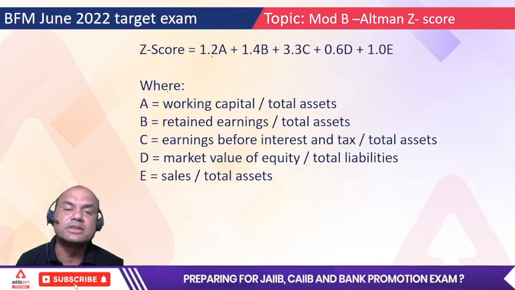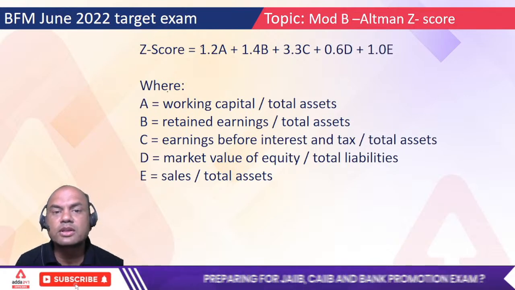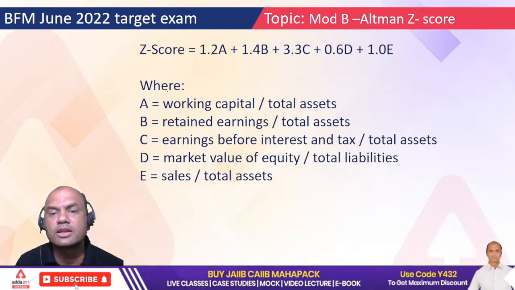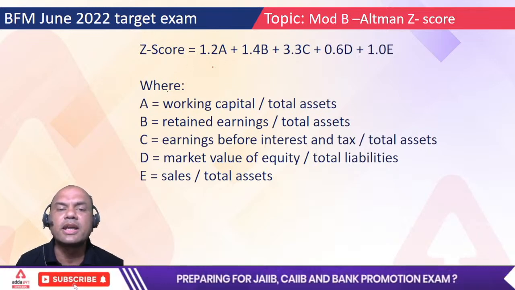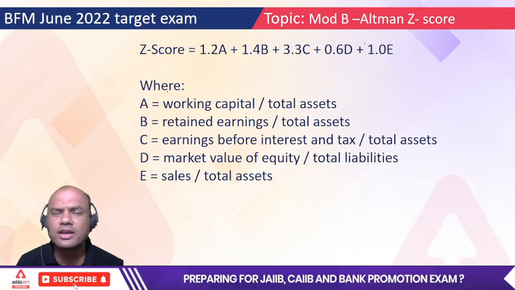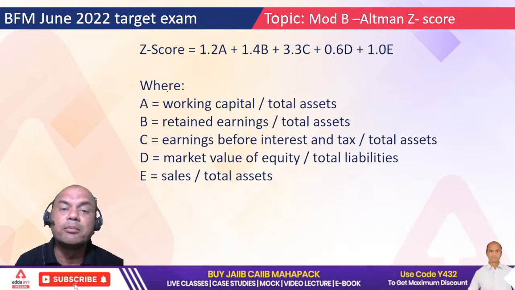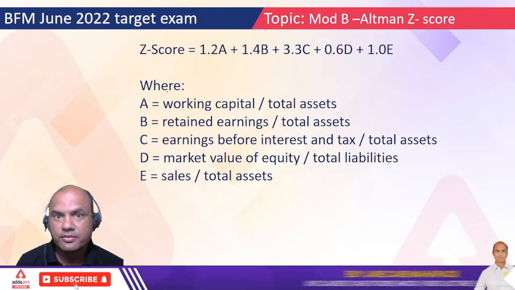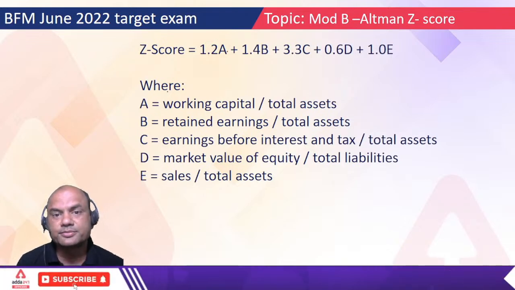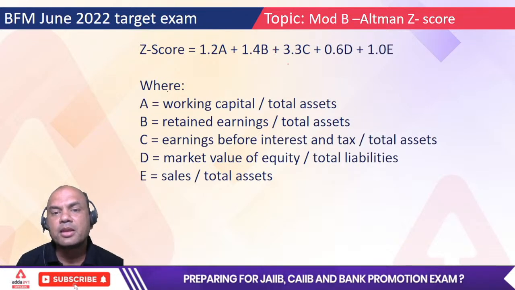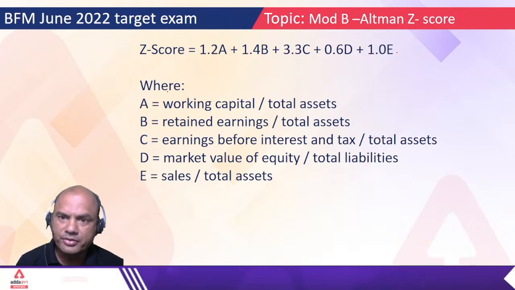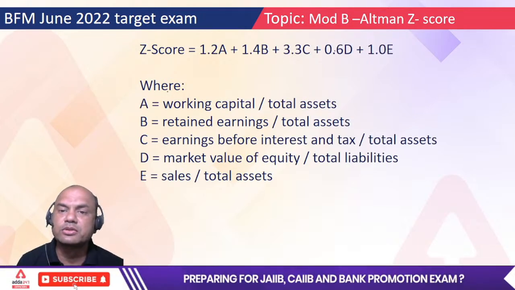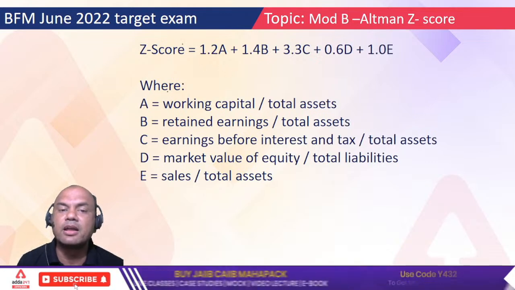Now what is this Altman Z score? This is the best Z score. It has 5 elements basically: A, B, C, D, E. Some books call it X1, X2, X3, X4 and X5. Anything you can call it, but the numbers are important over here. Weightage: 1.2 into A plus 1.4 into B plus 3.3 into C plus 0.6 into D plus 1 into E. So these are the 5 ratios which are combined under Z score.